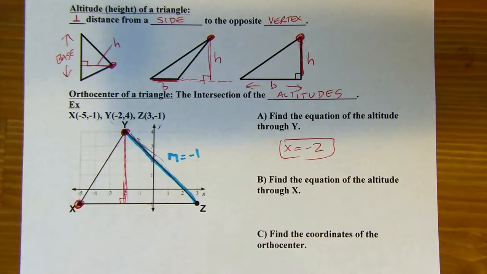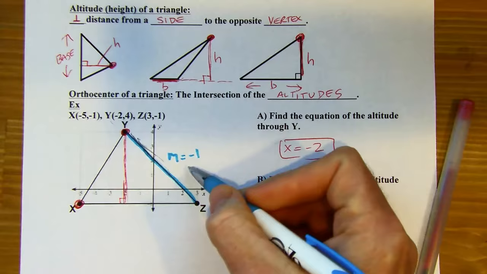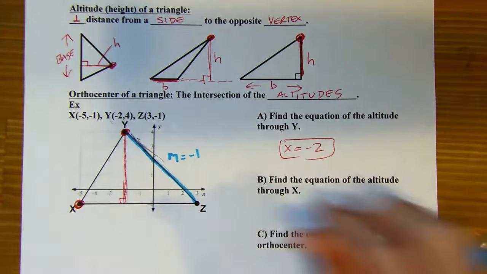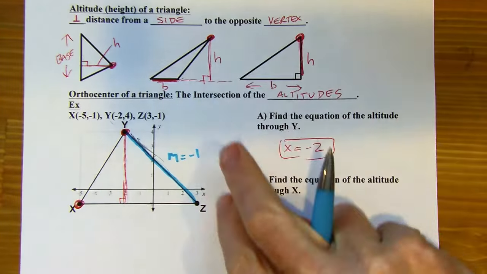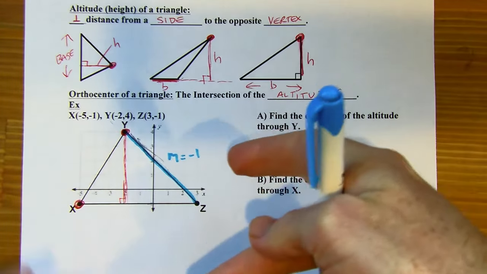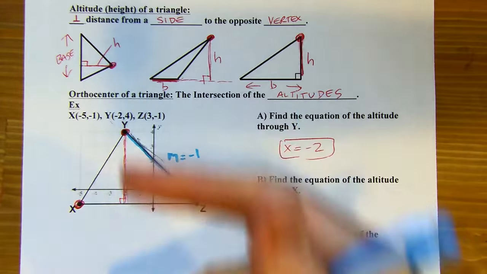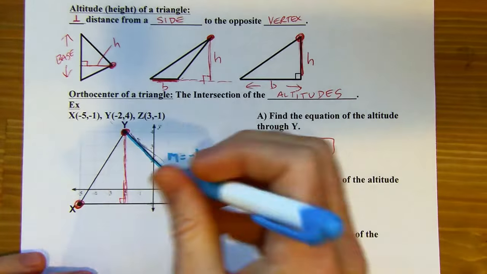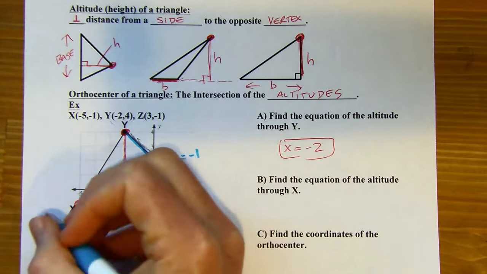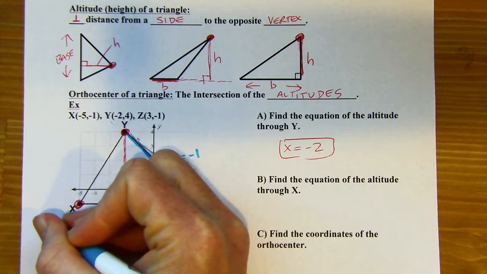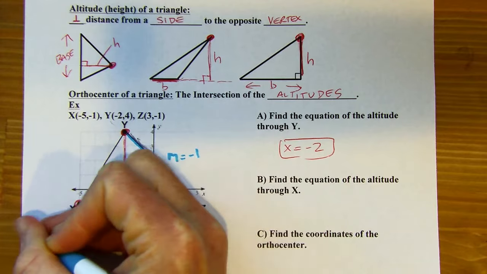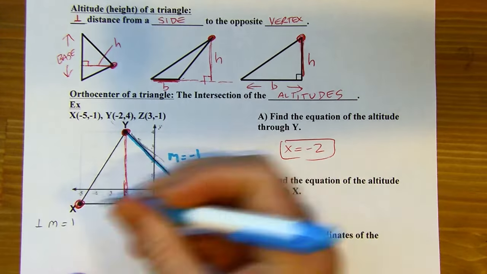Okay, so I want to think, well, what's the opposite reciprocal of that? What would a line perpendicular to this be? It would be +1. Think of it as -1/1. Reciprocal, just flip it upside down and it's still 1/1, and the opposite is positive. So I want a line that has a slope of +1, because I wanted it to be perpendicular to that, and goes through this point.